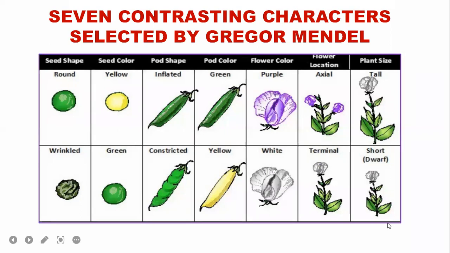And then this is a very obvious thing, the stem height is either tall or dwarf. So these are all the 7 characters selected by Gregor Mendel. Are you all listening, students? Yes, sir. Okay, now can I ask you some simple questions? Yes or no? Yes, sir.